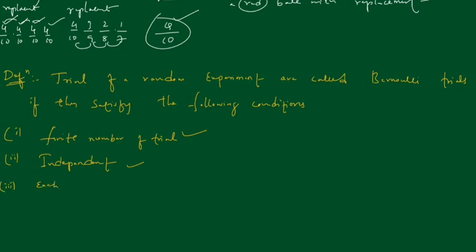Each trial has exactly two outcomes, either it is failure or success, right? So then only we can say it is a Bernoulli trial. So finally, fourth one,